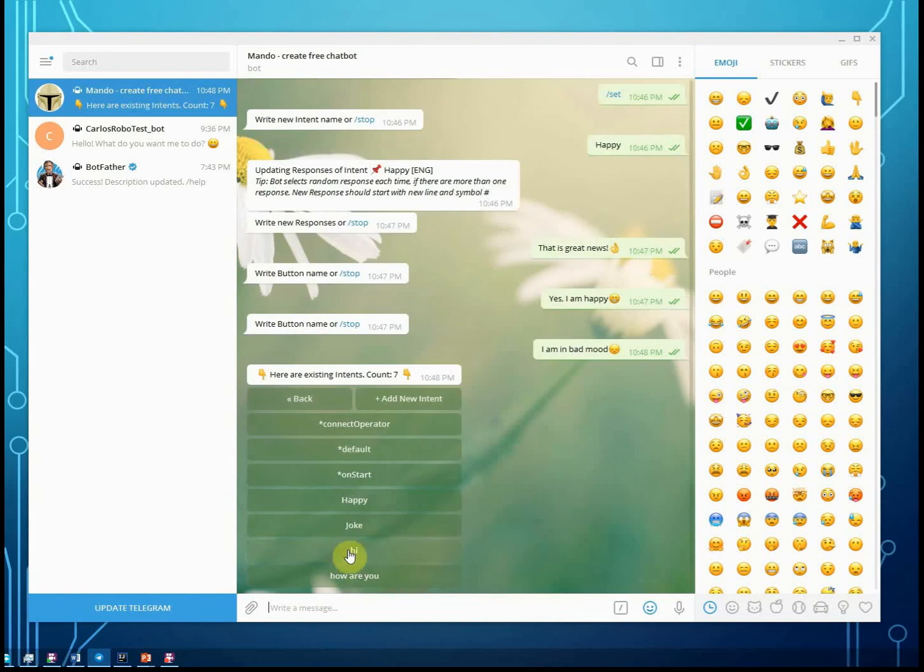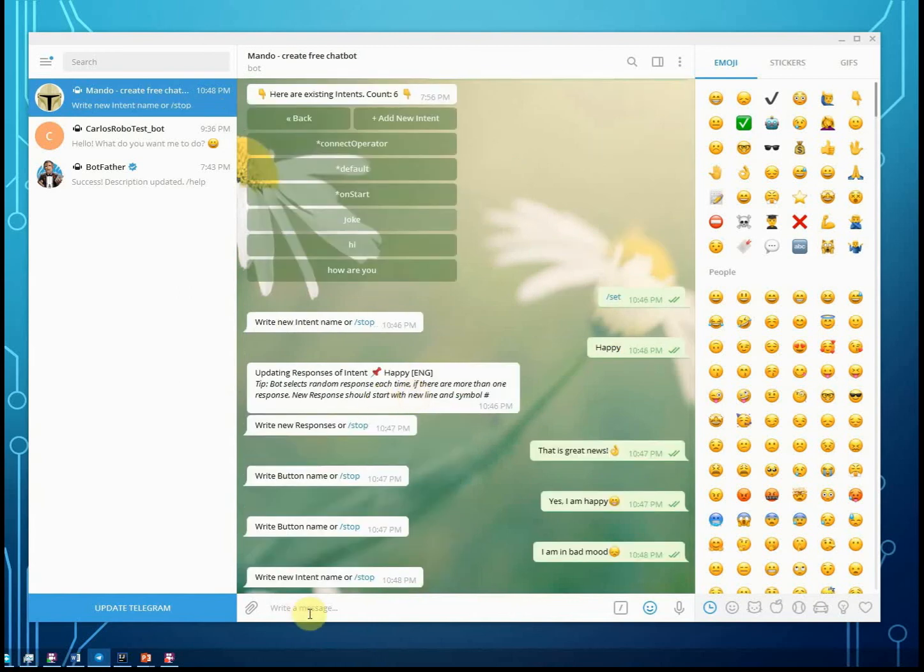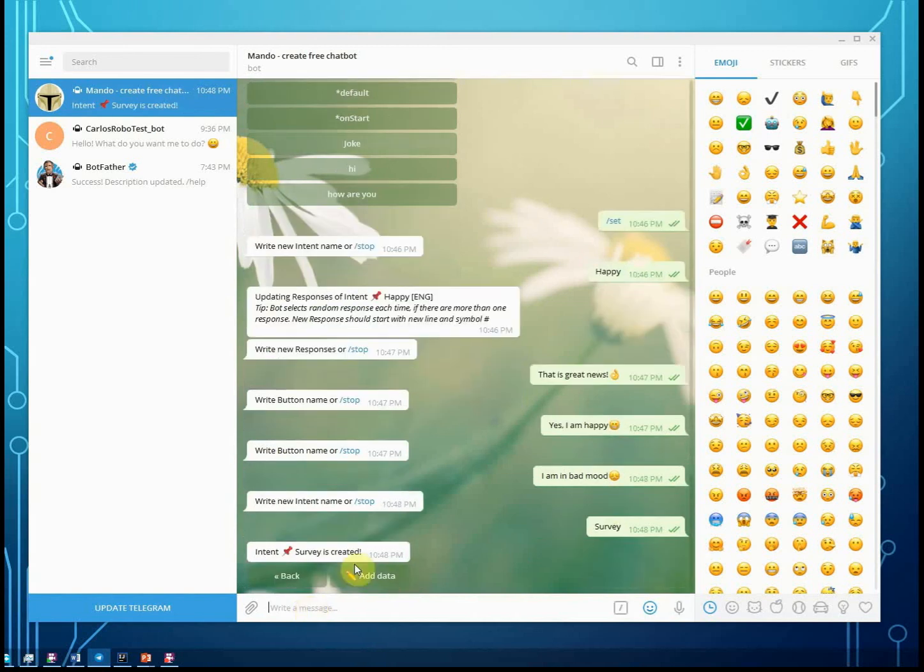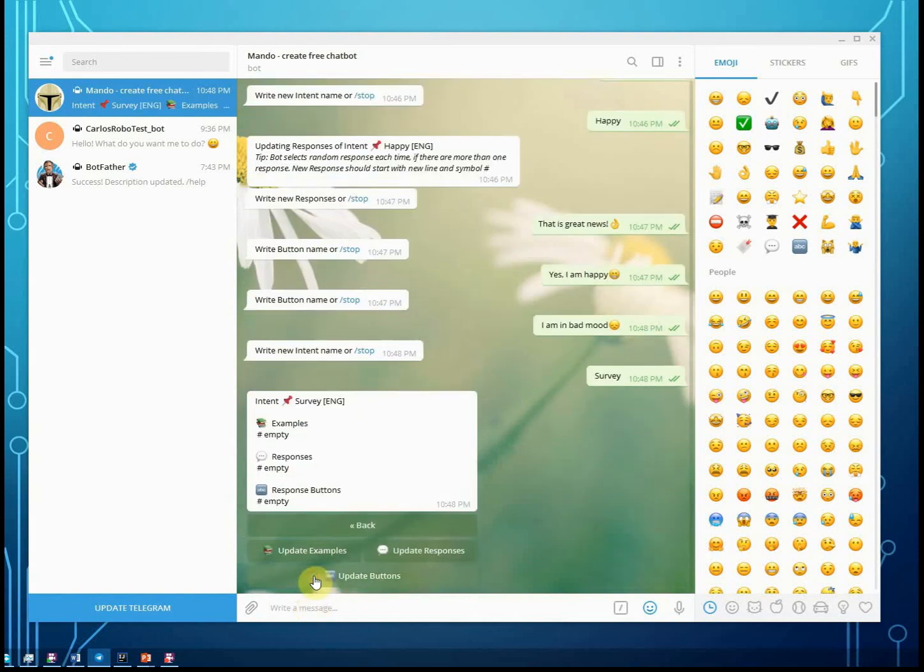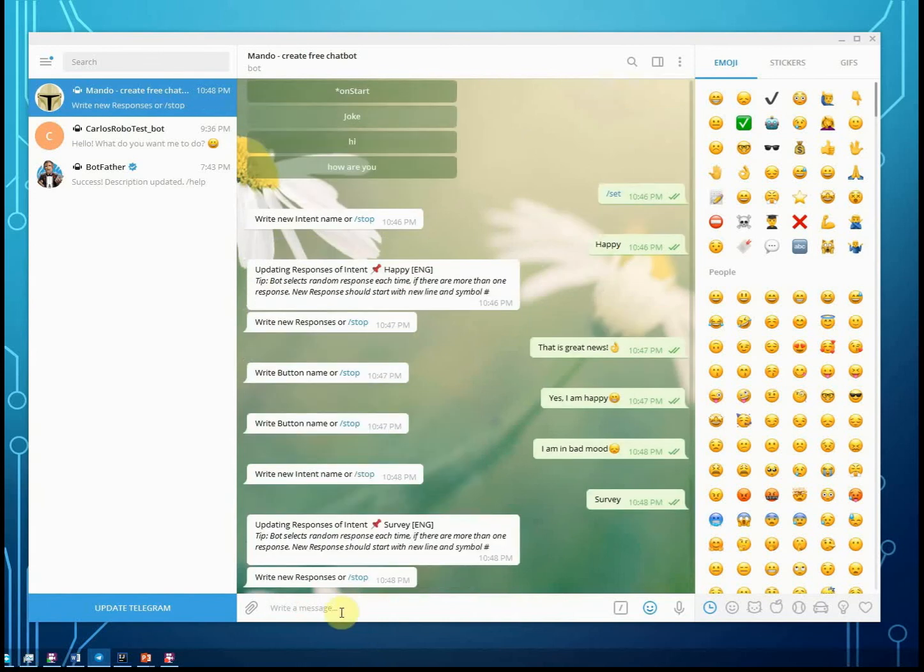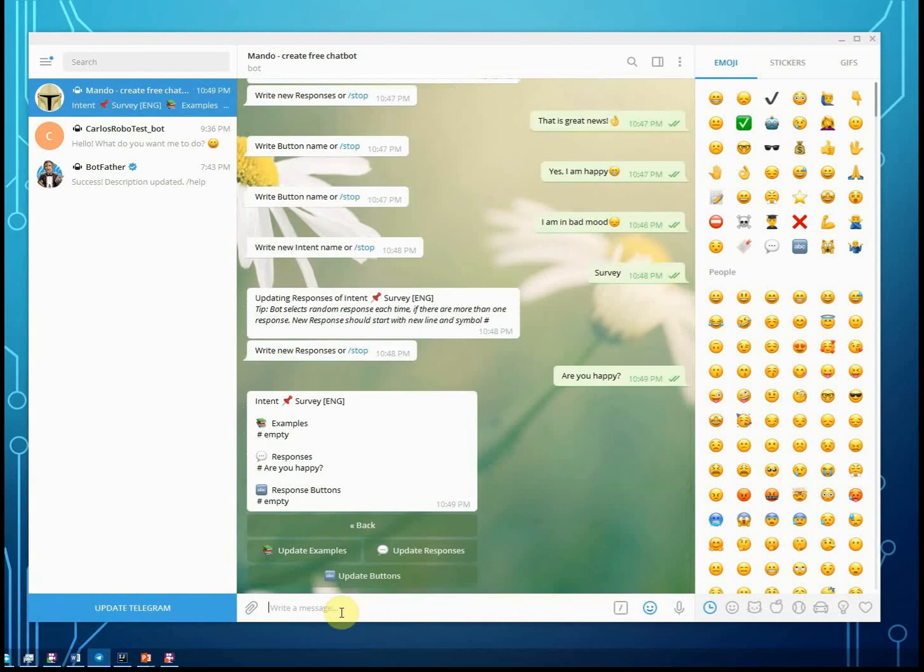Let's create an intent which will contain these two buttons. So we will create a new intent with the name survey. We will add data for that. We will add the response first of all. And the bot response will be, are you happy? And we attach two buttons to that response.